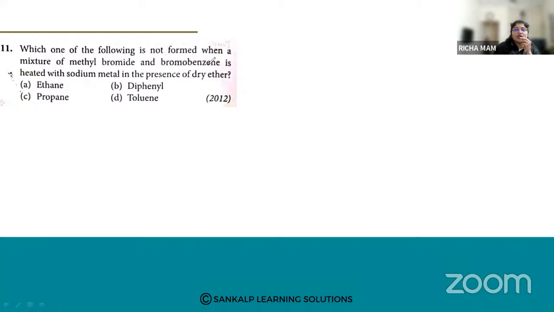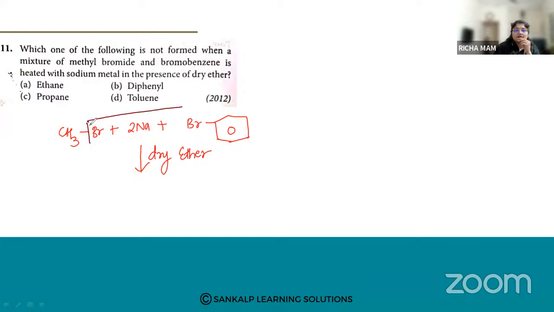So what is the product here? Toluene, right? Toluene is the product here.